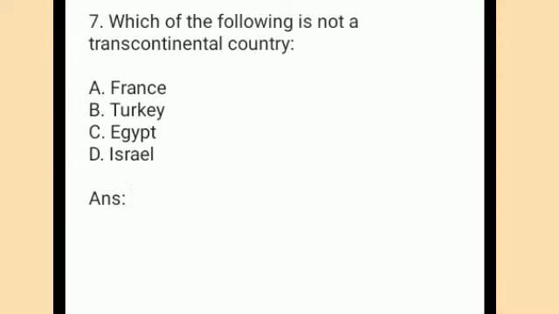We have come to the seventh question now, and congratulations if all your answers up to now are right. The seventh question is, which of the following is not a transcontinental country? As you may know, a transcontinental country is a country that is in more than one continent. So our options are France, Turkey, Egypt, and Israel. You have to tell which of these countries is not transcontinental. Is France transcontinental? Is Turkey? Is Egypt? Is Israel? Your 10 seconds starts now.